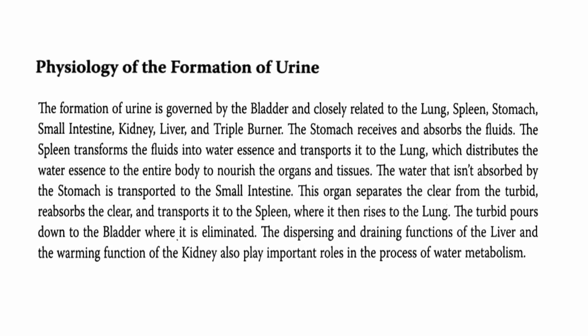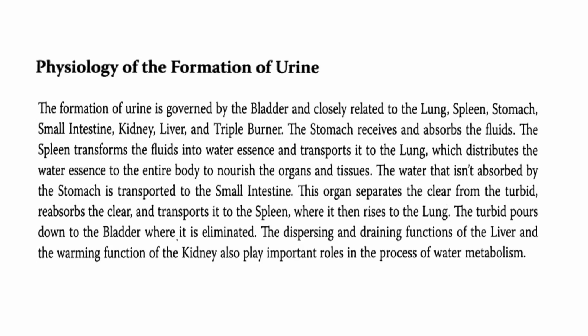The water that isn't absorbed by the stomach is transported to the small intestine, and this organ separates the clear from the turbid, reabsorbs the clear, and transports it to the spleen, where it then rises to the lung. The turbid pours down to the bladder where it is eliminated.